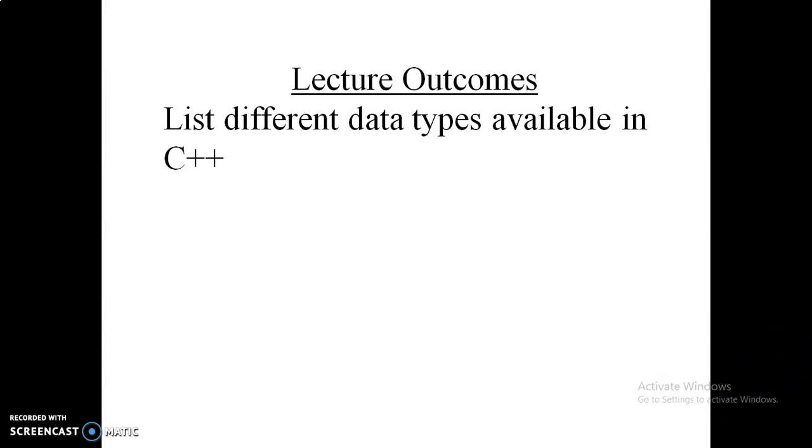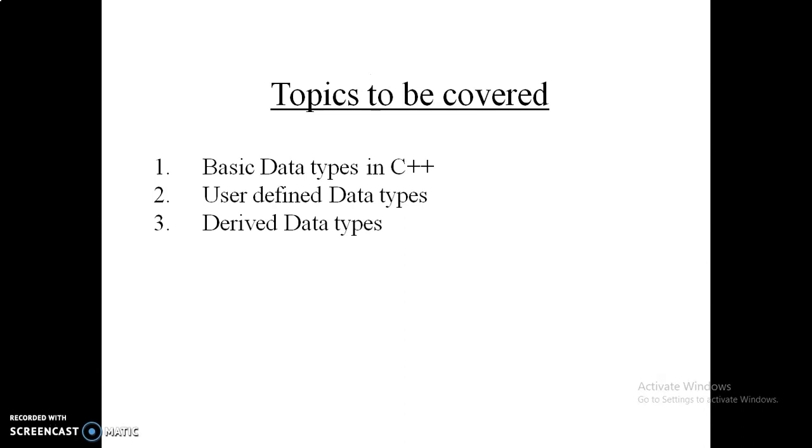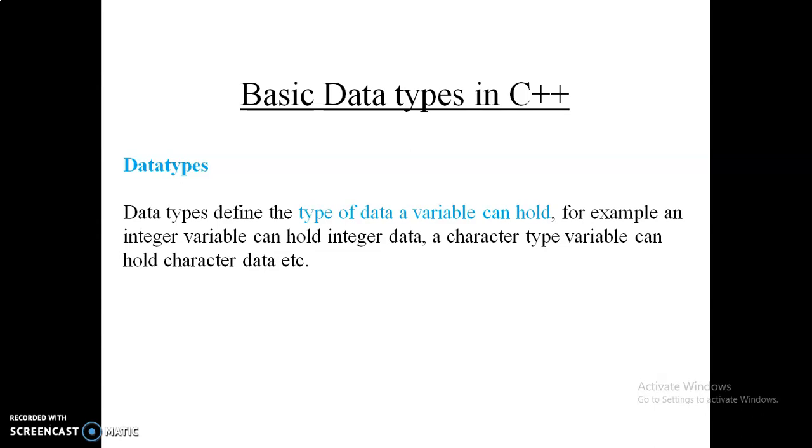The topics to be covered in this lecture are: first, basic data types in C++; second, user defined data types; and third, derived data types. So first topic, basic data types in C++.